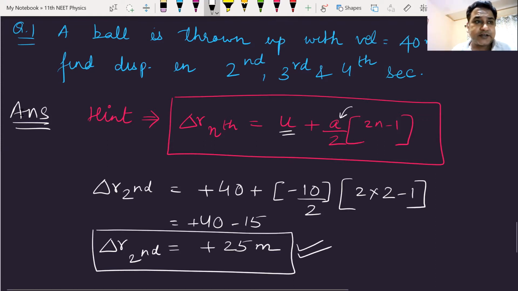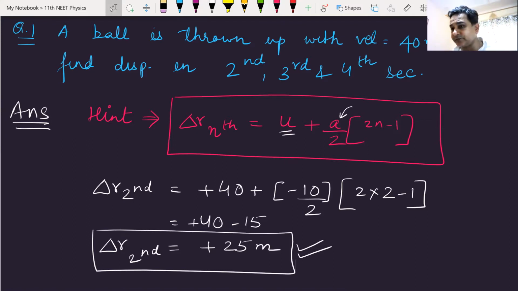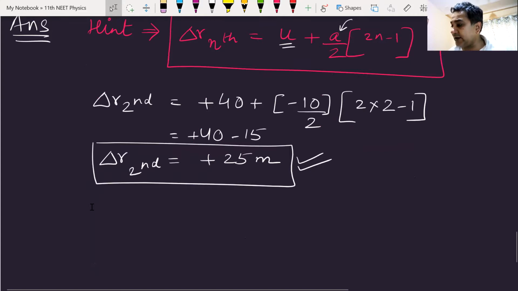My calculations are correct. Can you confirm this? Anyone got the same answer? Abhiram, you got the same answer? Great. Then we can move on and find the displacement in the third second.